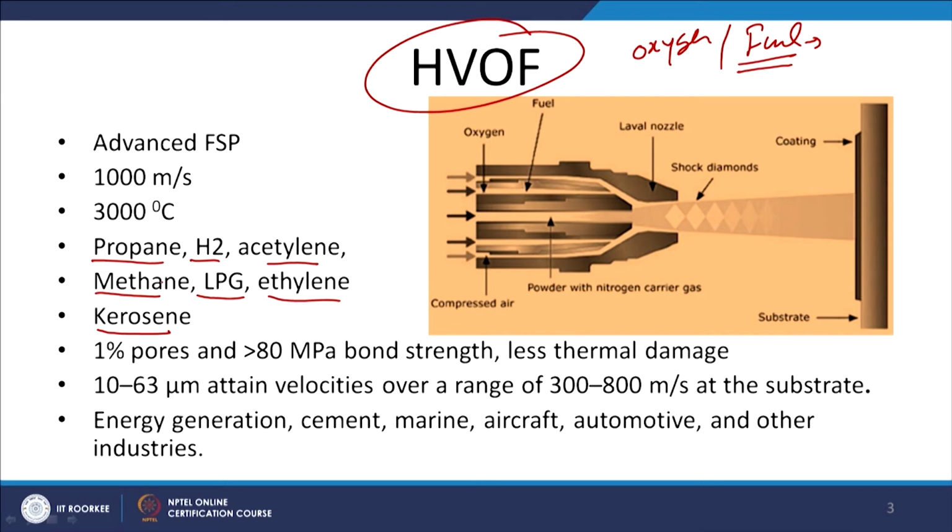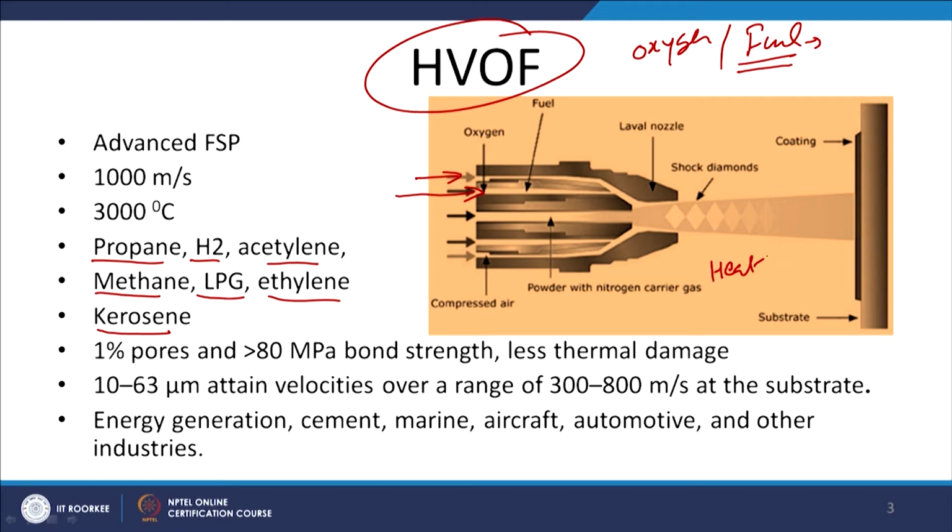And from all these, we can select one of these fuel gases mixed with the oxygen, and then it is fed into the torch so that the flame can be produced. So we can see the oxygen is fed, and then we'll see also that the fuel gas is also supplied. So oxygen and the fuel gas are both supplied, so that after forming a mixture, their combustion can take place, and